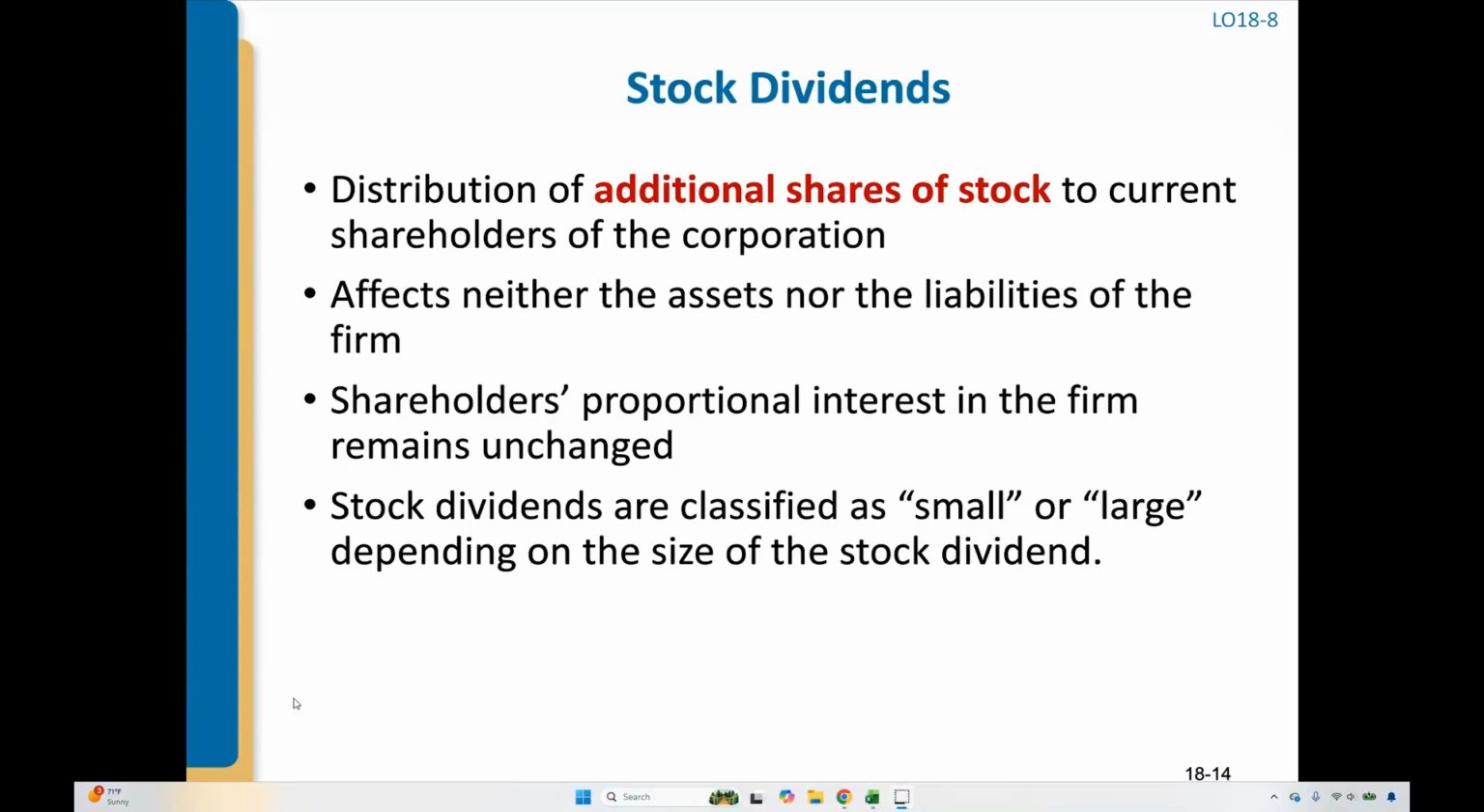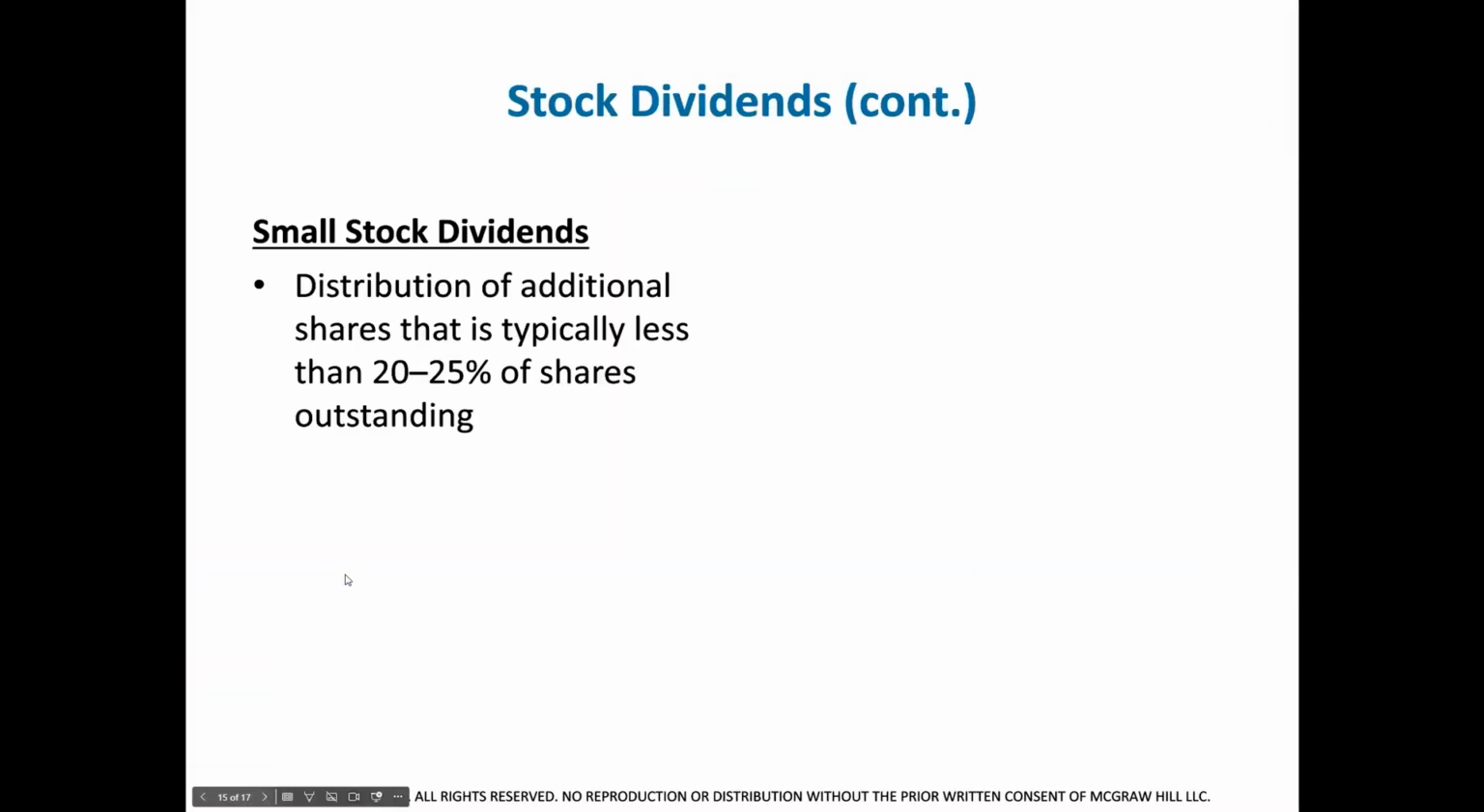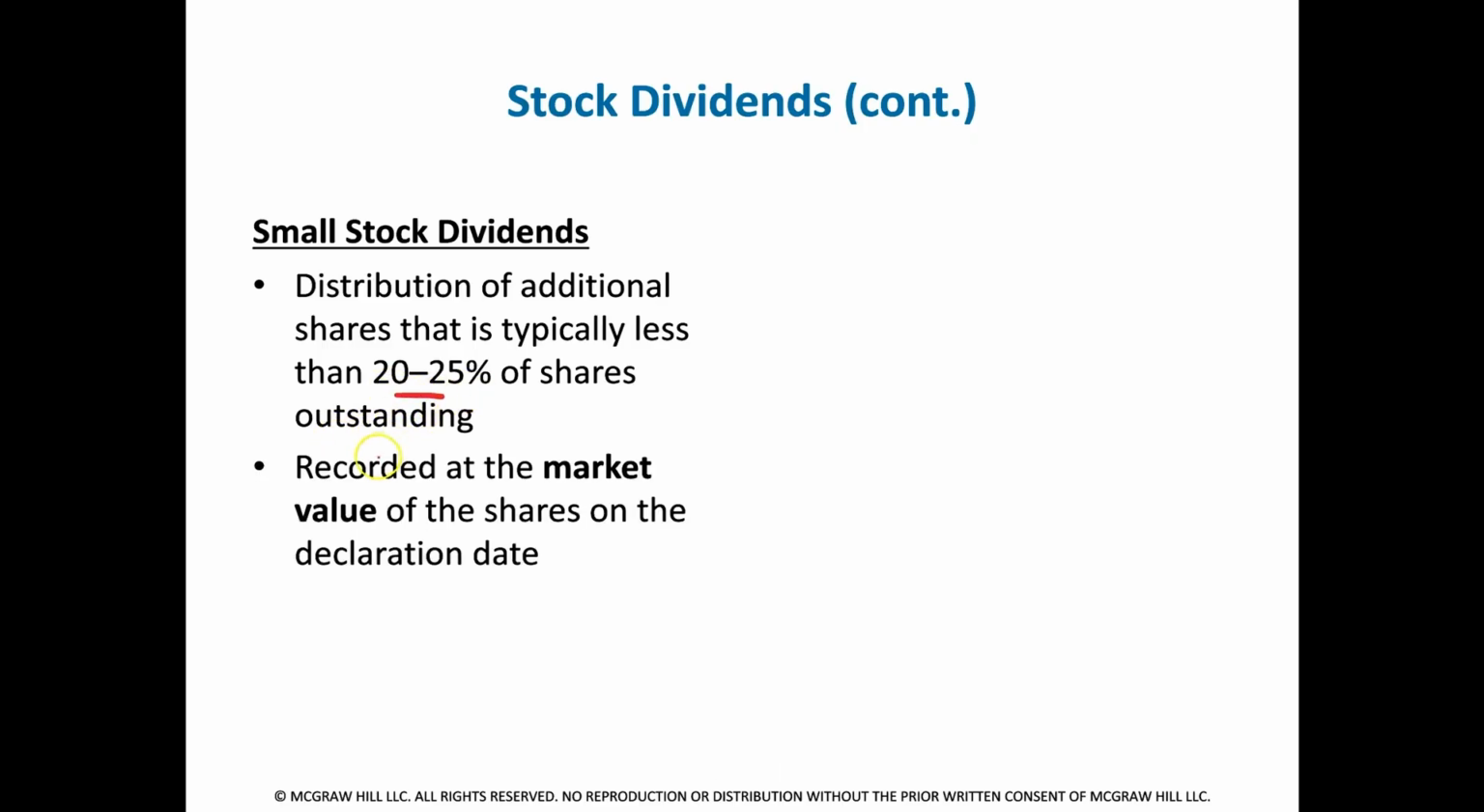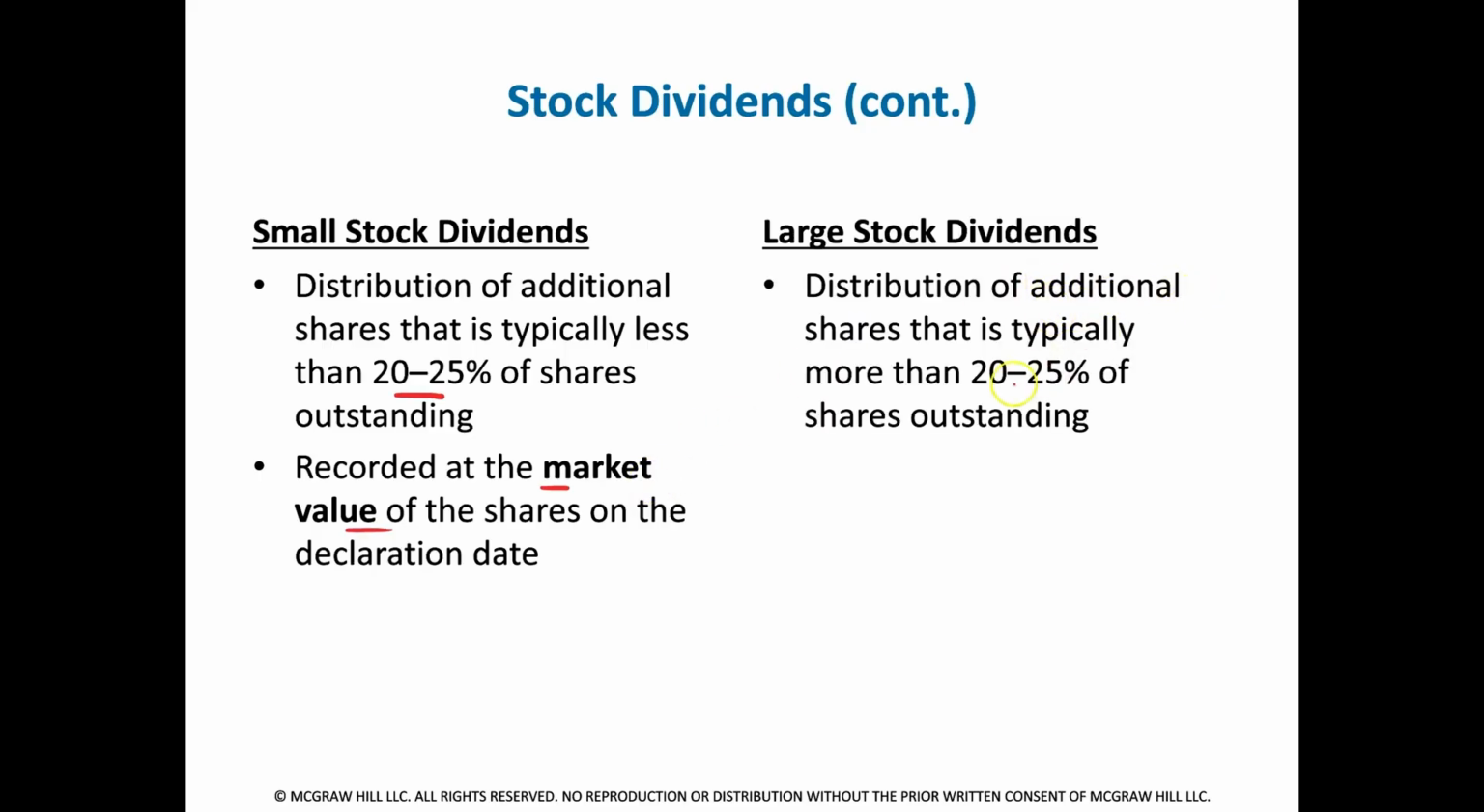When a stock dividend occurs, it can be either a small stock dividend or a large stock dividend. It just depends on what size it is. So let's go through that. A small stock dividend is typically a distribution of shares that's less than 20 to 25% of the outstanding shares. And the accounting for it is different than if it was a large stock dividend. We'll go through an example, but it's recorded at the market value of the shares on the date of declaration.